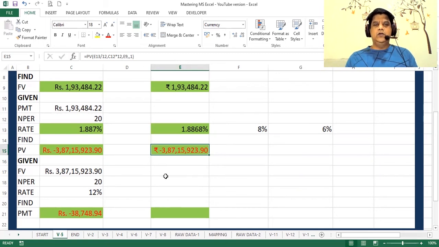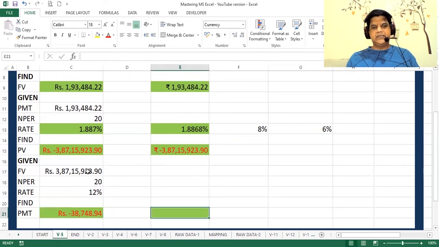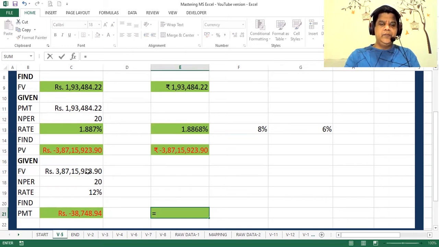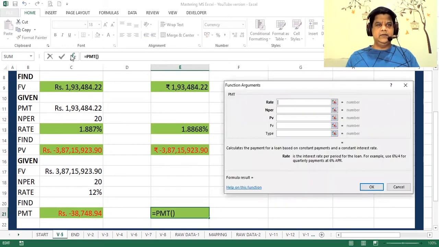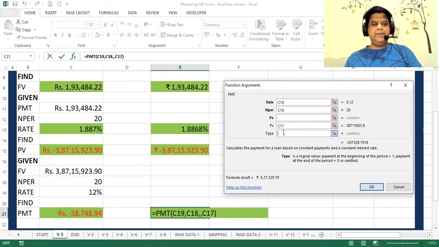Now we want to find out what is the SIP required to achieve this corpus. So the future value is plus 3.87 CR. N per is 20 years. Rate of returns is 12%. What I need to find out is SIP, which means PMT. So let's calculate it. Is equal to PMT, bracket open, rate is 12%. N per is 20. PV is not there. The future value is this amount. Just remember, we have taken the plus of this value. Type is 1.